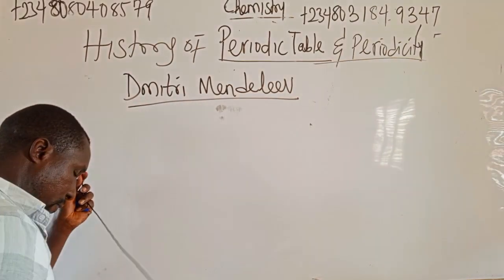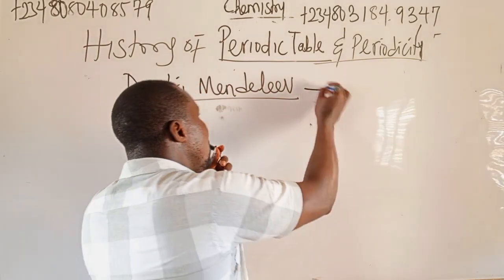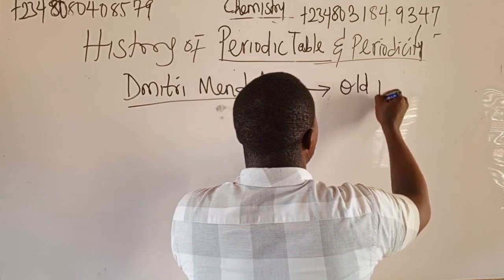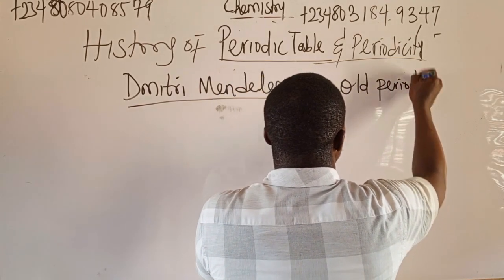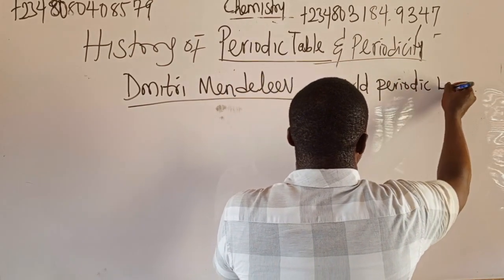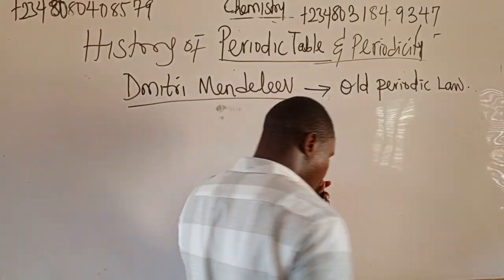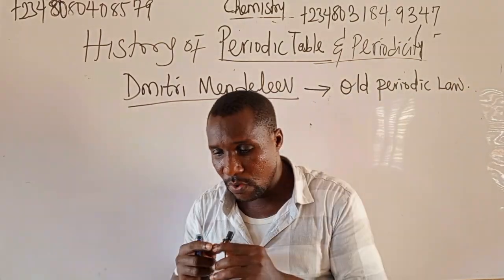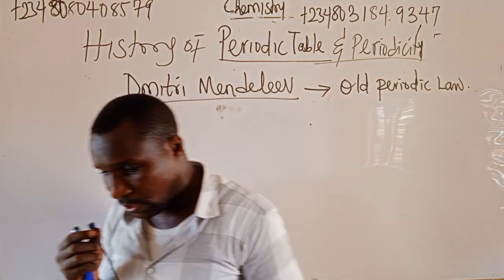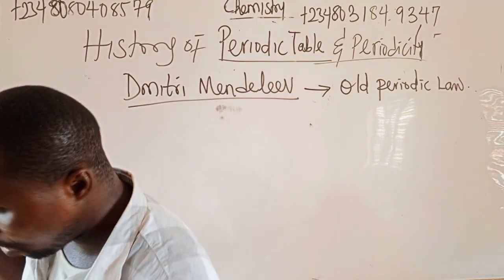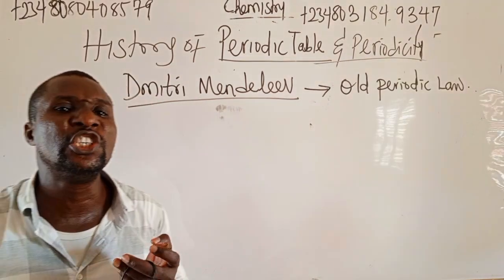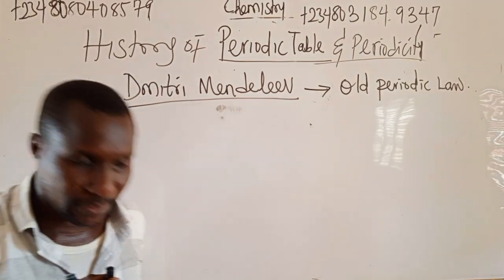Dmitri Mendeleev gave what we know as the old periodic law. He is known as the father of the periodic table. Why? Because he classified all the known 63 elements.